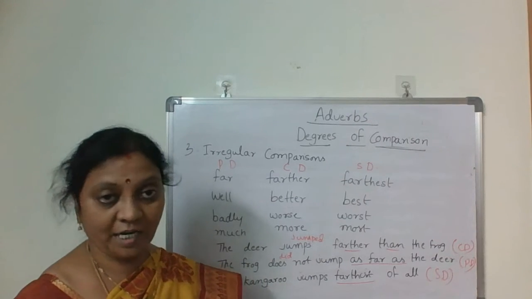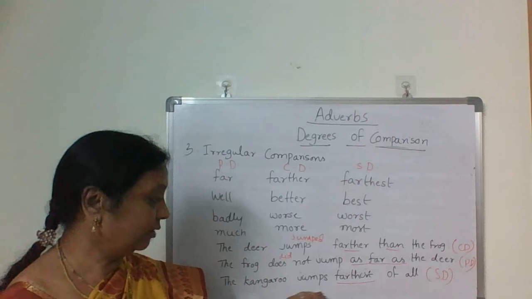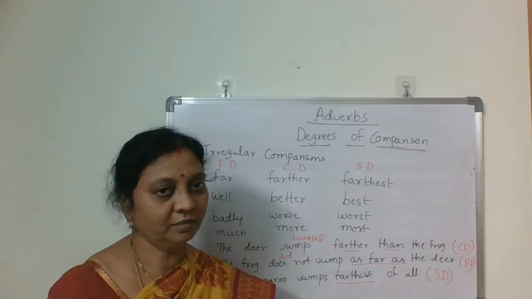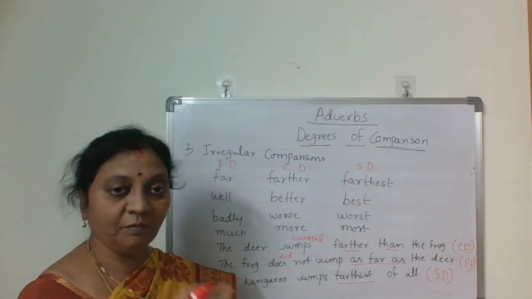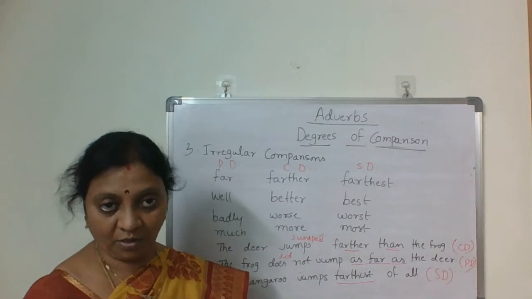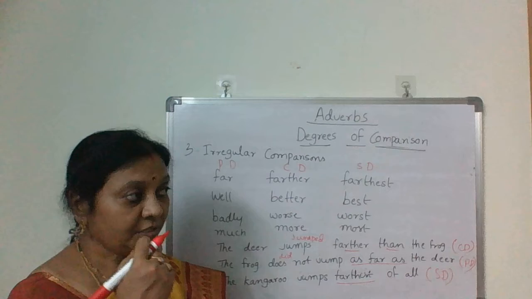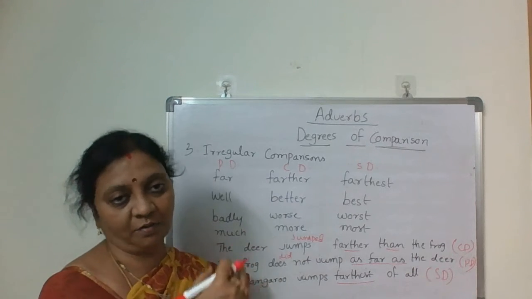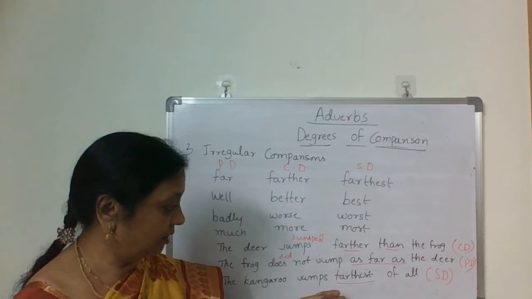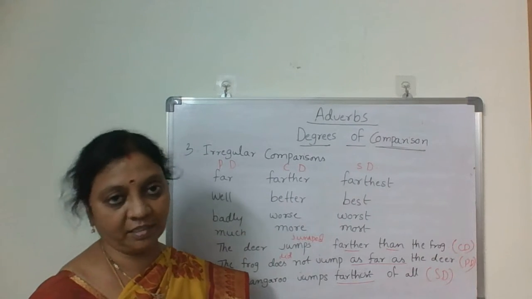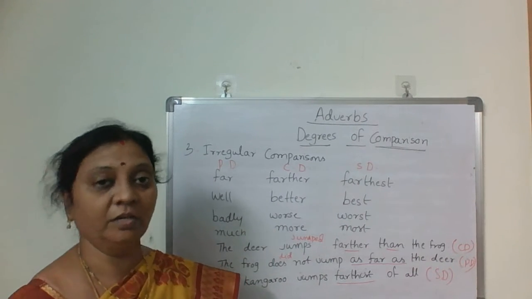If someone says the kangaroo jumps the farthest of all, it is wrong. The kangaroo jumps farthest of all. He works hardest of all. She runs fastest of all. Not the fastest, the hardest, the farthest. You should not use that.